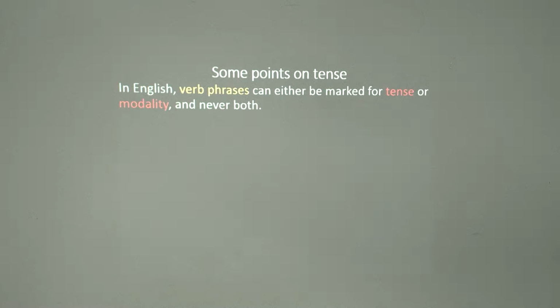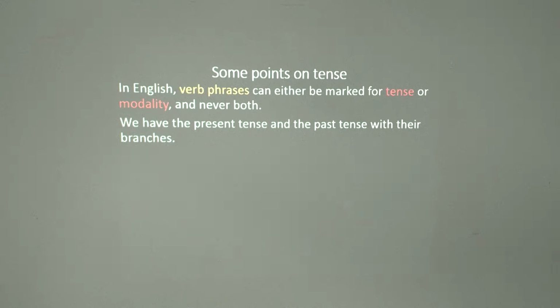What it means is that it is not the case in English that you have a verb that is functioning as a tense and at the same time a modal. We shall look at that.